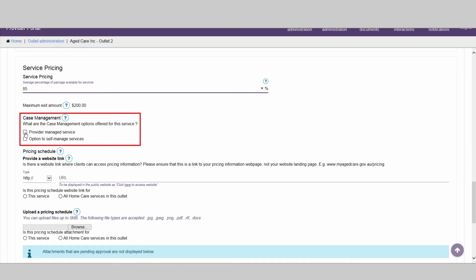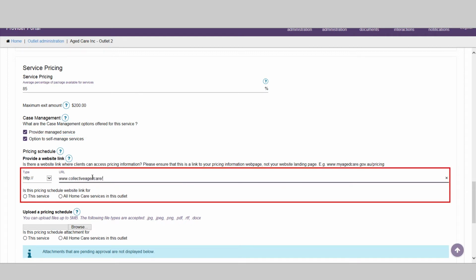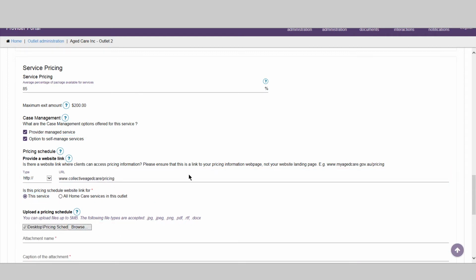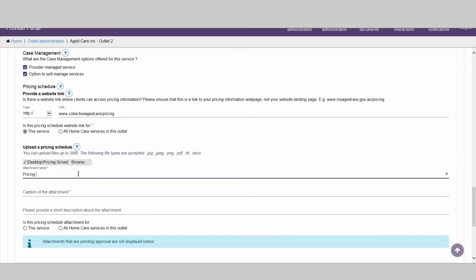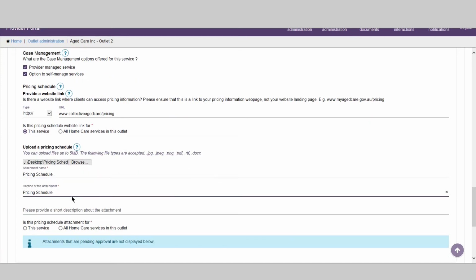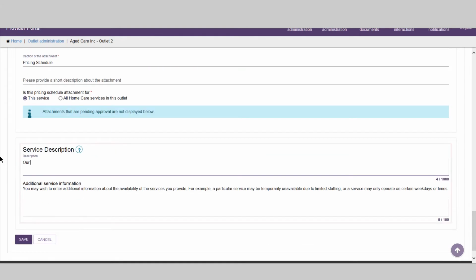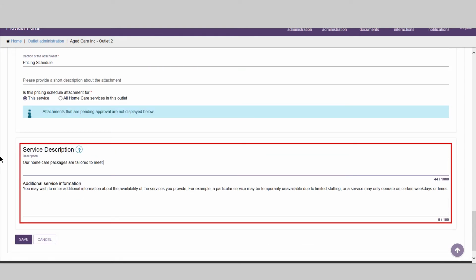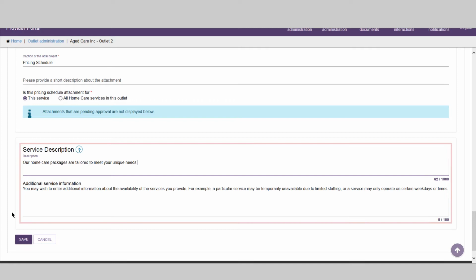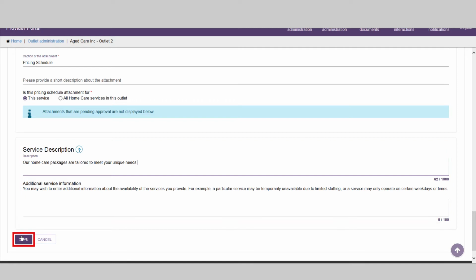You can also indicate your case management options, if these are provider managed or if you offer the option for clients to self-manage their services. You can upload a pricing schedule as a hyperlink or attachment to give consumers more information about your costs. And lastly, you can include a description about your organisation and the services you offer. Click on Save to update your details.